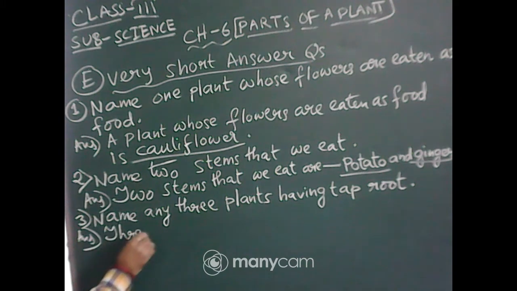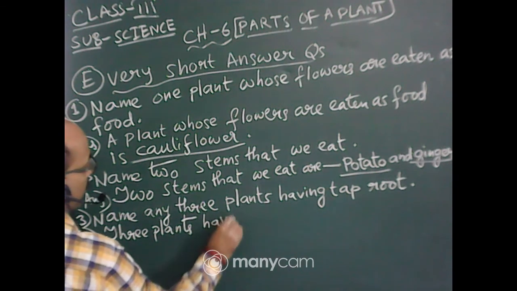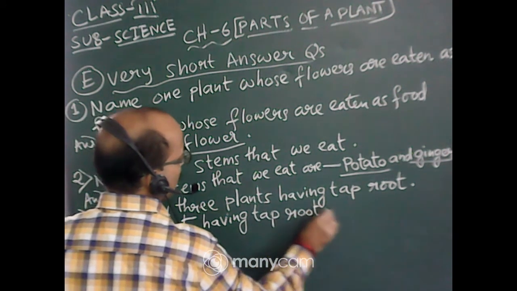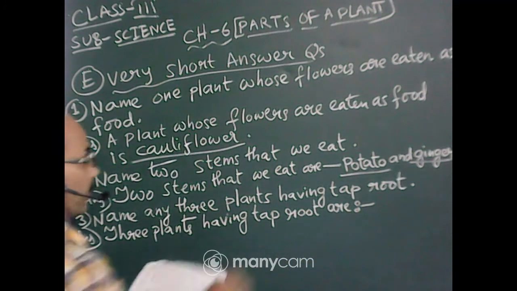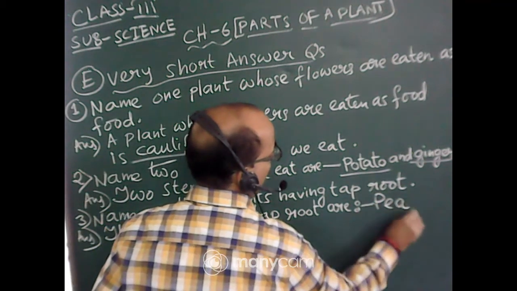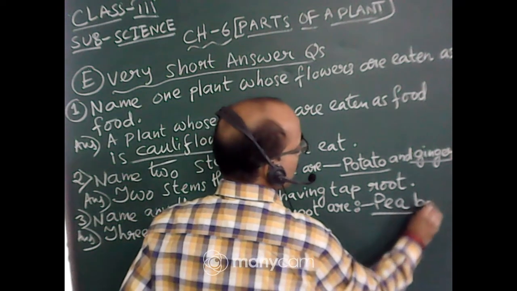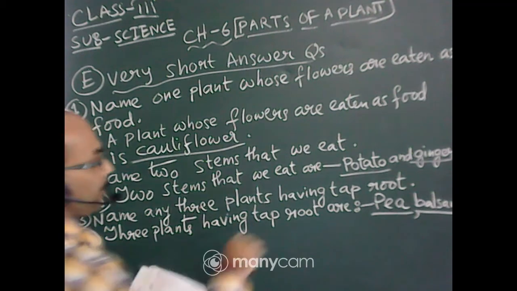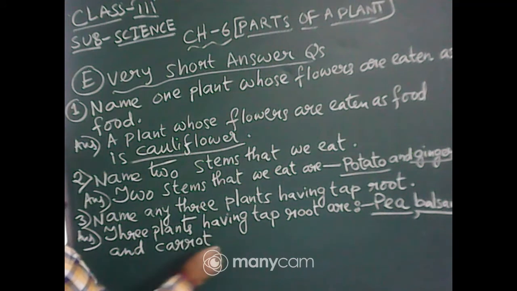Three plants having taproot are pea, I will underline pea, then balsam, B-A-L-S-A-M, balsam, and carrot, C-A-R-R-O-T, carrot.